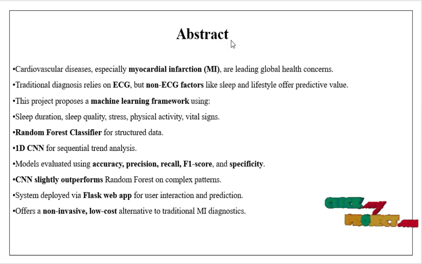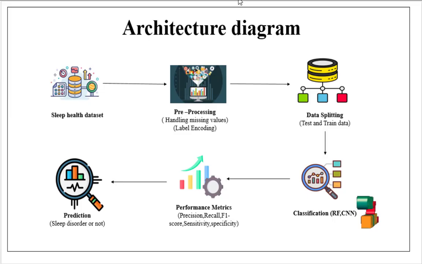Our system uses two models, a random forest and a CNN model. A random forest for structured data and a 1D convolutional neural network for detecting patterns in time-based data. Both models were evaluated and the CNN performed slightly better in complex situations. This is the abstract of our project.